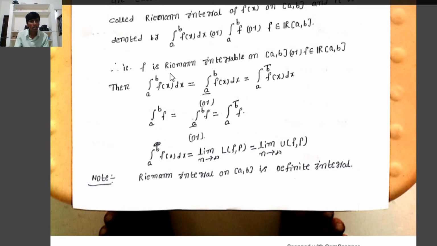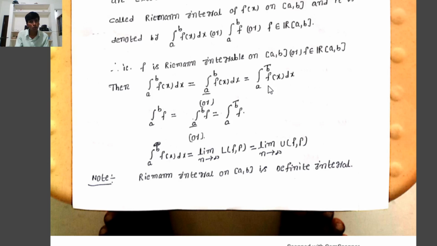Now, if f is Riemann integrable on the closed interval [a, b], or f belongs to R[a, b], then it is denoted by ∫ from a to b of f(x) dx equal to ∫ from a (lower bar) to b of f(x) dx, equal to ∫ from a to b (upper bar) of f(x) dx.